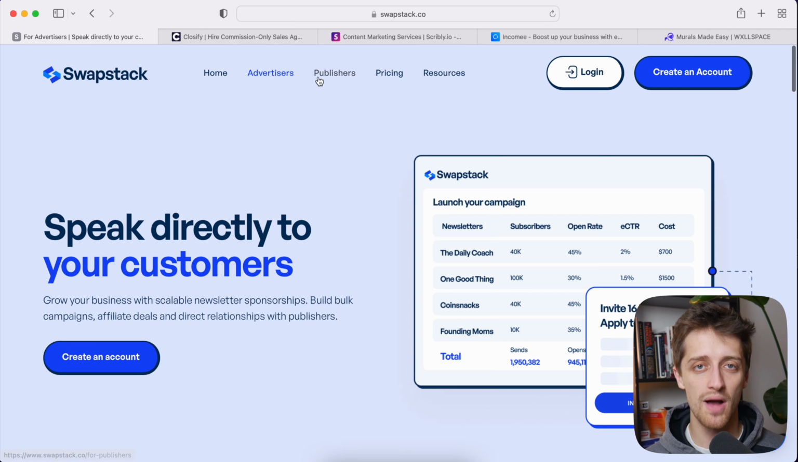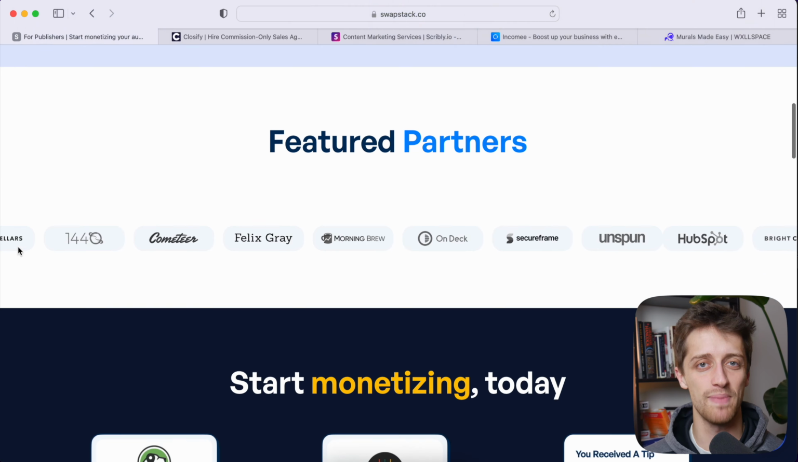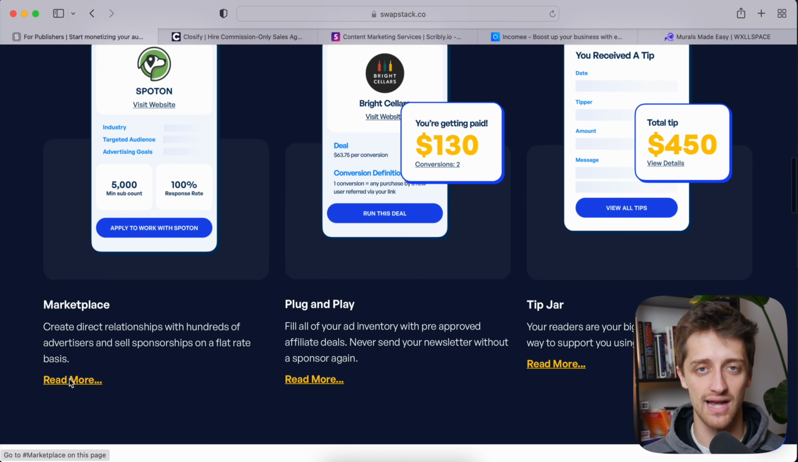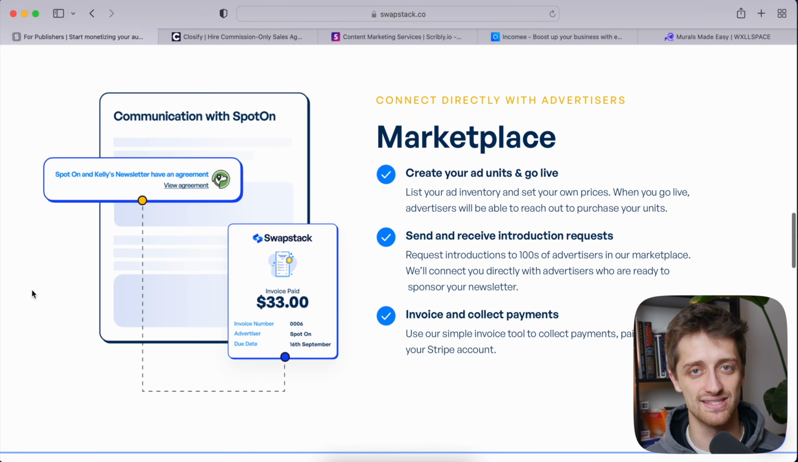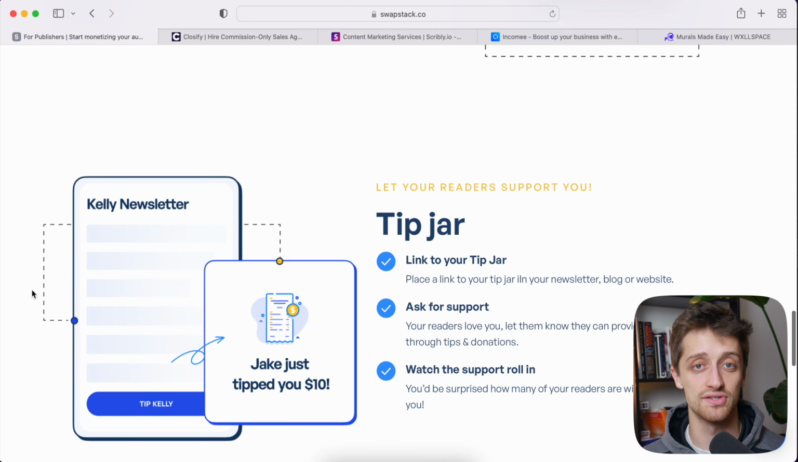So for example, let's say I have a newsletter that I publish weekly and I have a couple thousand subscribers to this newsletter. Swapstack allows me to list newsletter real estate space inside my newsletter every week for sale so that advertisers can come in and place their ads inside my newsletter. Now, I get to charge a flat fee to these advertisers for doing so.